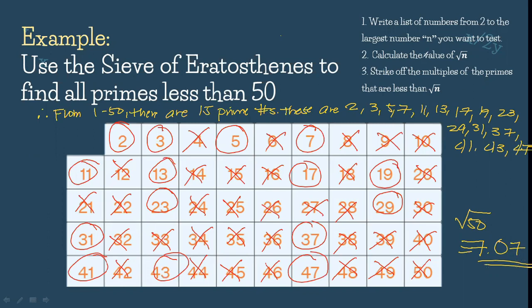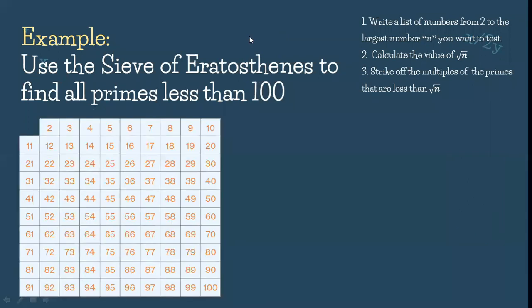Now let's go to example number 3. For example number 3, we are asked to find all the primes less than 100 this time. So first things first, let us get the square root of 100, which is equal to 10. We need first to encircle all of the primes that are less than 10.